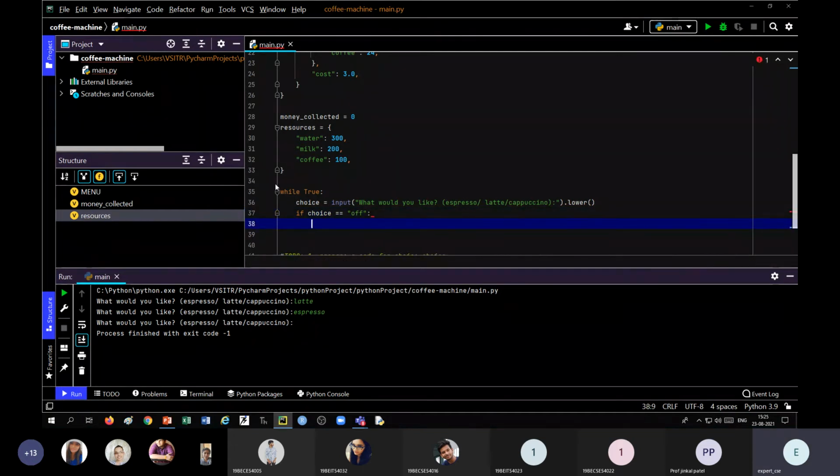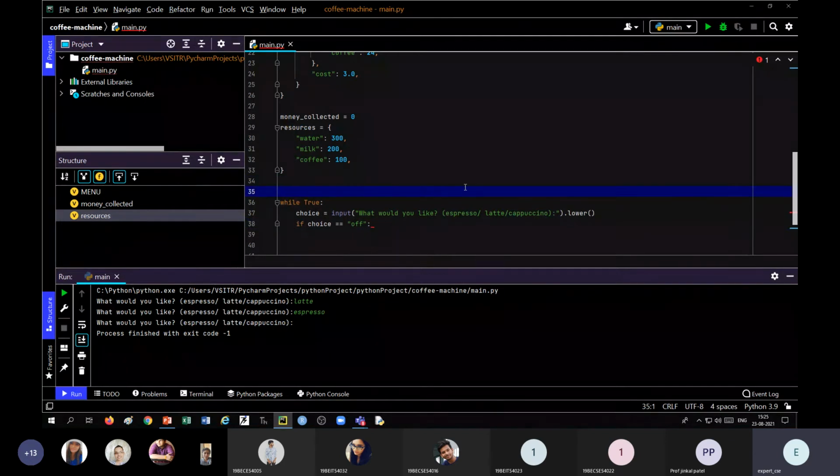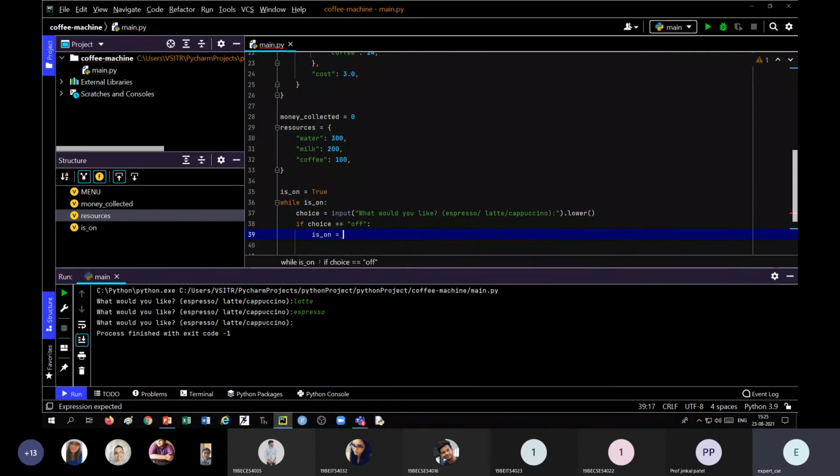OK, so that means we have to take a variable which can give us the value of whether to continue or not. So let us say is_on. We can use here is_on. And if it is off, then we say is_on is equal to False. Okay, now let us run this.